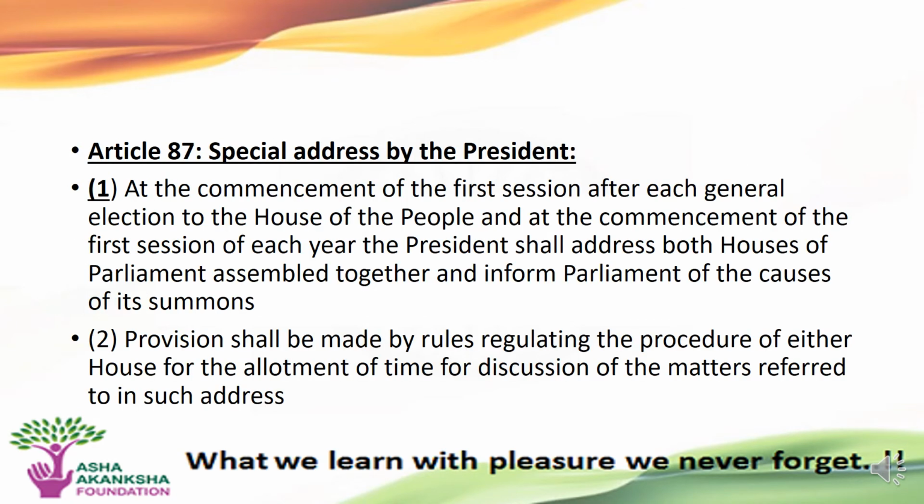Now let's discuss Article 87. Article 87 states the special address by the President. It states that at the commencement of the first session after each general election to the House of the People and at the commencement of the first session of each year, the President shall address both Houses of Parliament assembled together and inform Parliament of the causes of its summons. Clause 2 states that provision shall be made by the rules regulating the procedure of either of the Houses for the allotment of time for discussion of the matters referred to in such address.